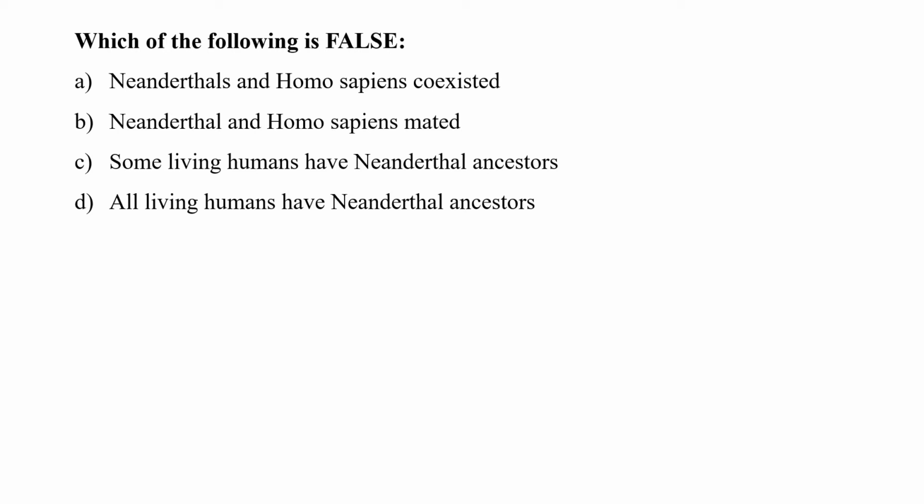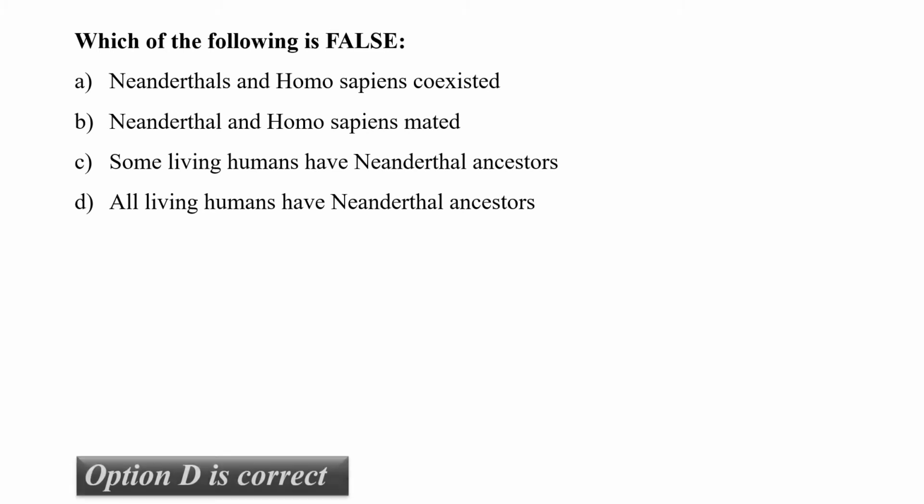Thus, we can say that they mated with the modern humans, and some humans living today have Neanderthal ancestors. The percentage of Neanderthal DNA in modern humans is 0 or close to 0 in people from African populations, and about 1 to 2% in people of European or Asian background. Therefore, we can conclusively say that all living humans do not have Neanderthal ancestors. So the correct answer is option D.